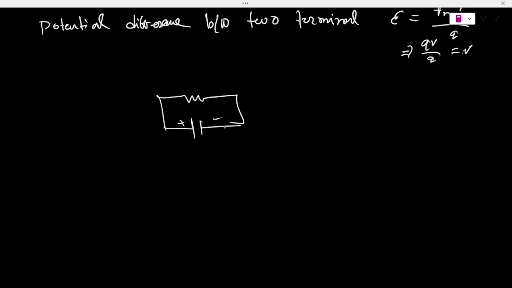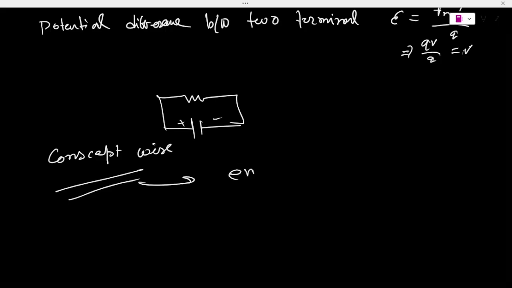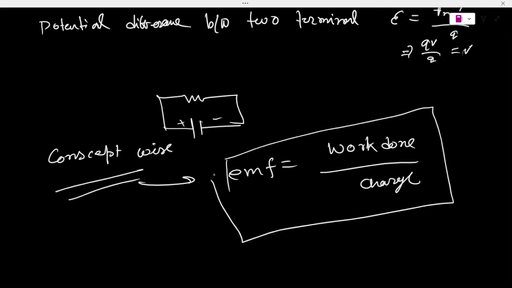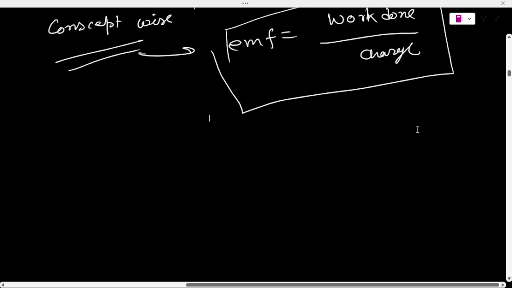Work done divided by charge, W by Q, is basically EMF. Just say for concept-wise, EMF, electromotive force, is equal to work done divided by charge. This is EMF, a big concept which you will learn.